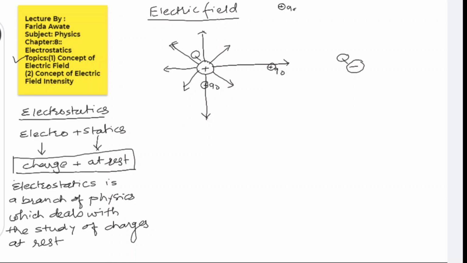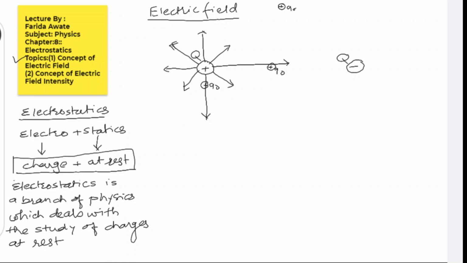Because now it is not in the field of Q. It means that there is a finite space around the charge Q. In that surrounding space, if the test charge is kept, then only it experiences the force of repulsion. Are you getting it? Away from that particular area, if the charge is kept, then it will not experience any type of force.